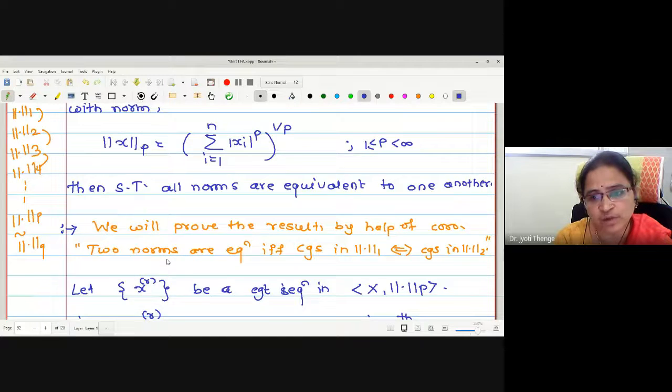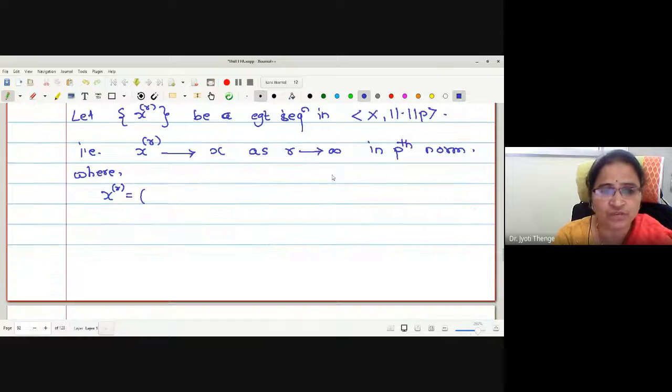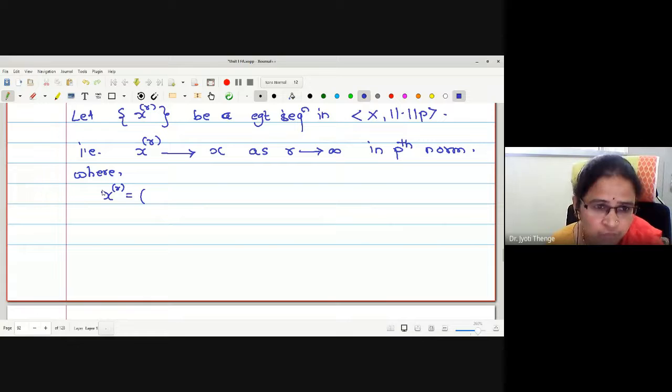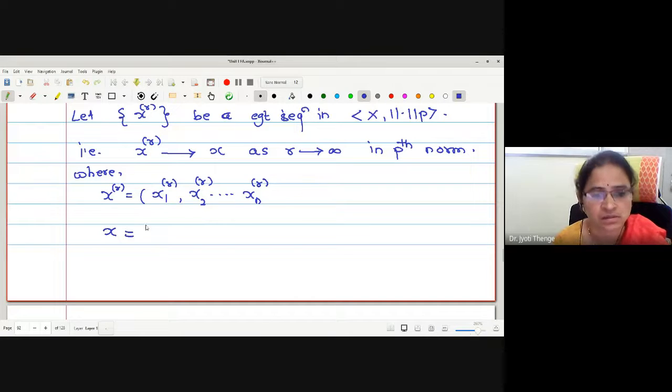Actually, xr is an element of lp^n, and lp^n is a collection of all n-tuple vectors. Therefore, every element of this sequence xr is an n-tuple vector, right? So let me write an arbitrary xr vector. How can I write? This is x1r, x2r, so on up to xnr. Similarly, what will be this vector x? Is it x1, x2 to xn? Okay.